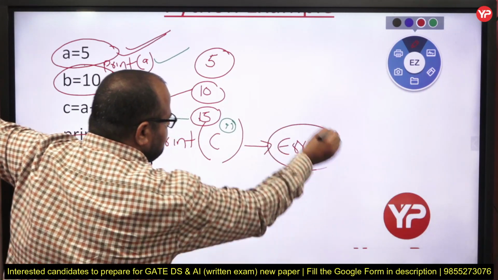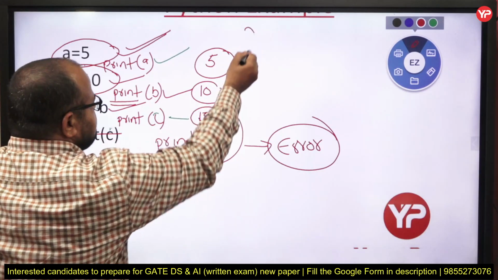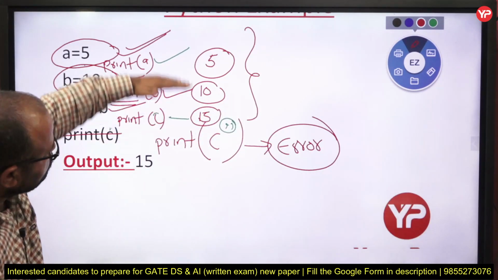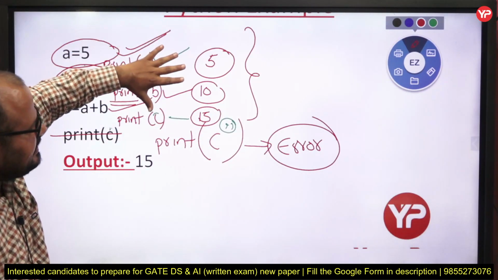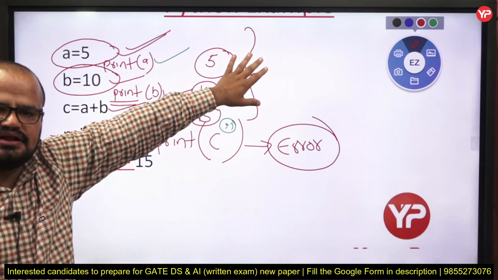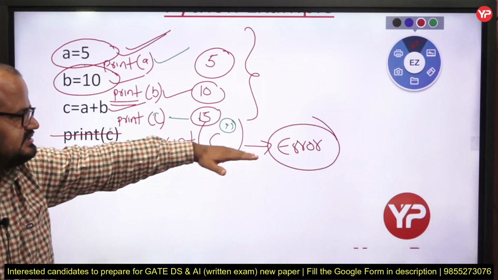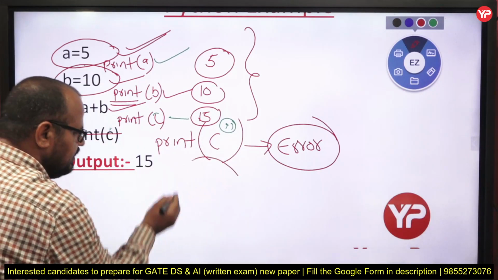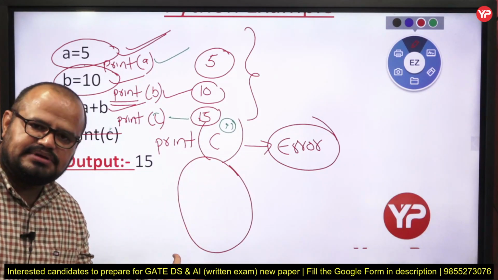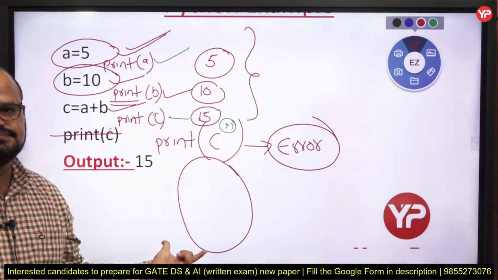So I conclude that whatever statements are right up to this point, the interpreter gives me the result. And here it just gives me an error, and then the following statements are not executed.